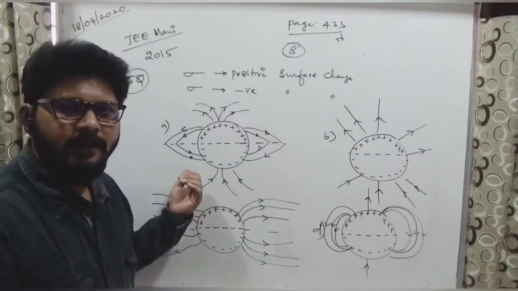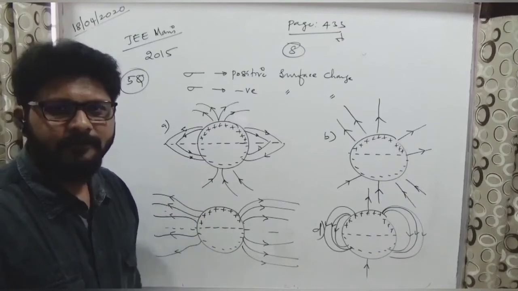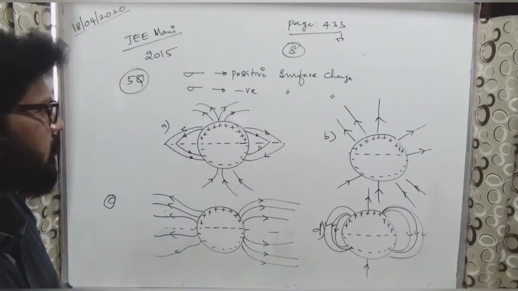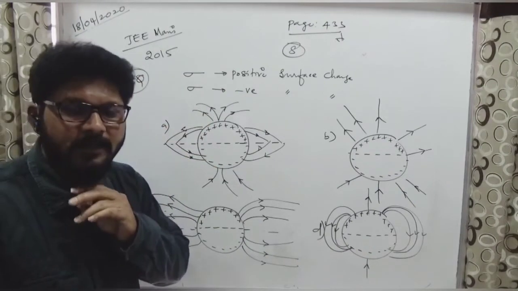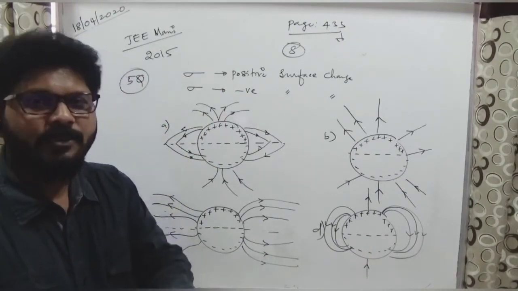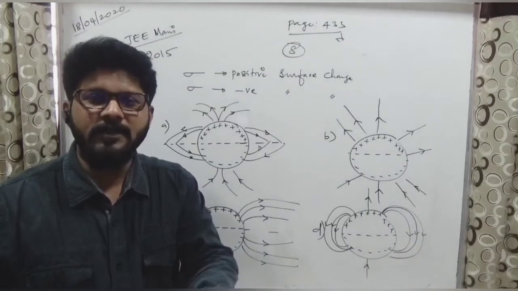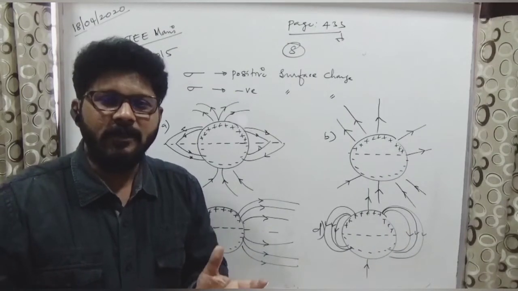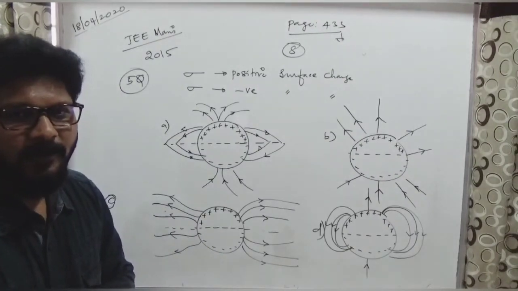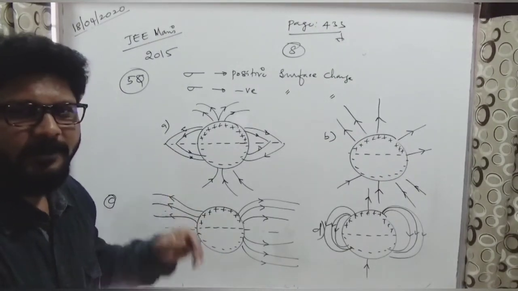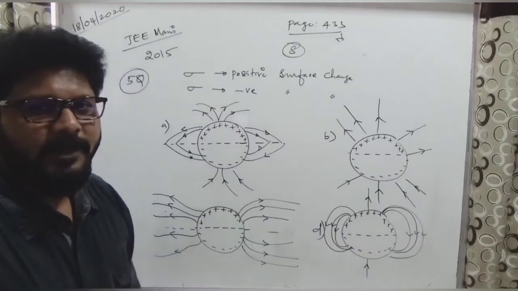Somebody is fixing with A. Rupali is going with A. So Rupali, you can see here clearly, the number of positive and number of negative charges are equal. Equal means net should be 0, so all the lines coming from positive should end on the negative. Will you change your option?